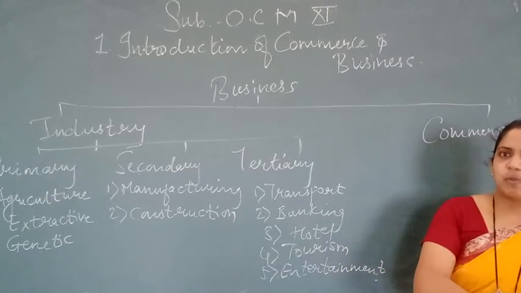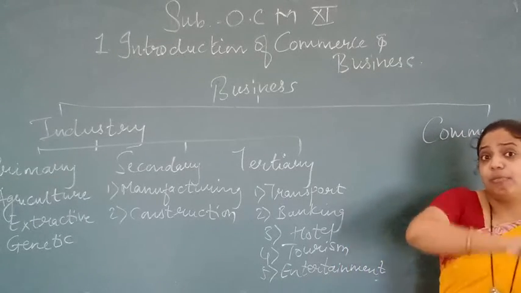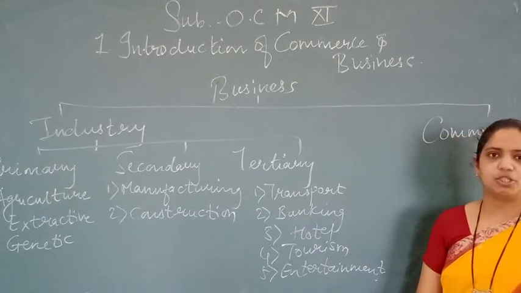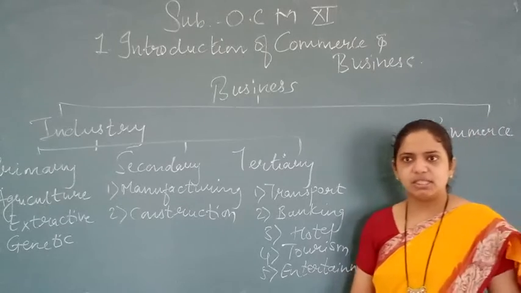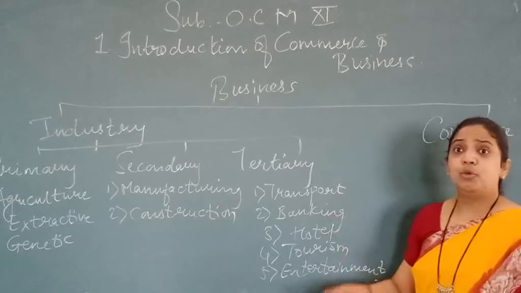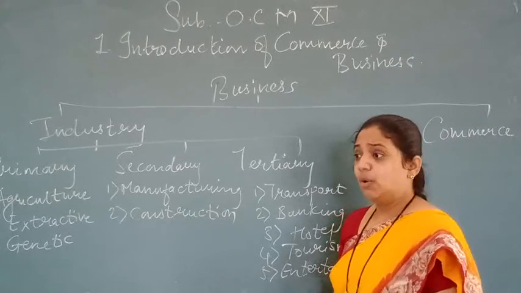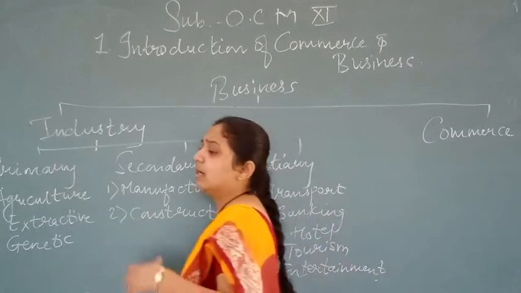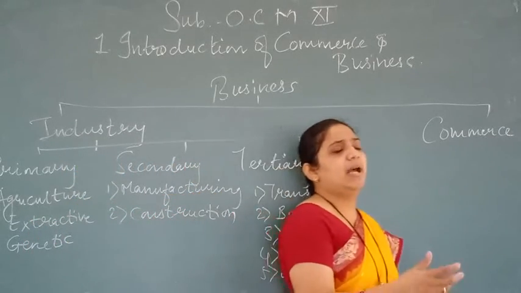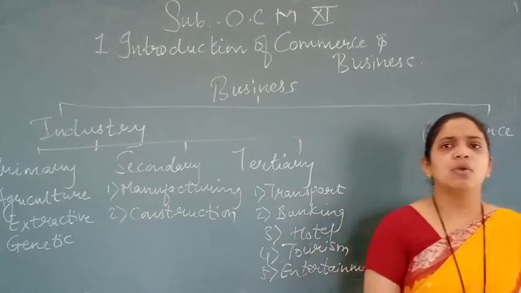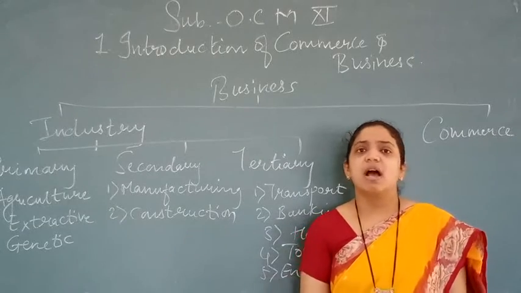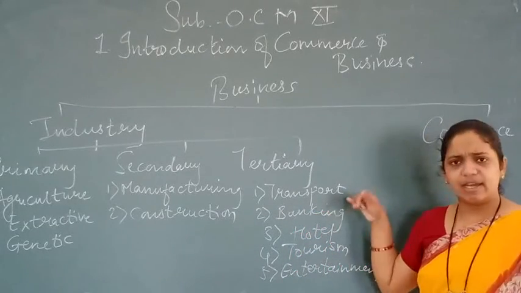Raw material is produced by a farmer, but those tomatoes you want to bring to another industry like a secondary industry. You need what? You need transportation. Correct or no? So transportation is needed to go from one place to another, to bring the goods from one place to another. You need various types of banking services. When you are making various types of payment, demand draft is there, cheque is there, RTGS, NEFT, transferring from one account to another account. Various types of electronic banking services or traditional banking services are provided by banks. Bank plays a very important role.